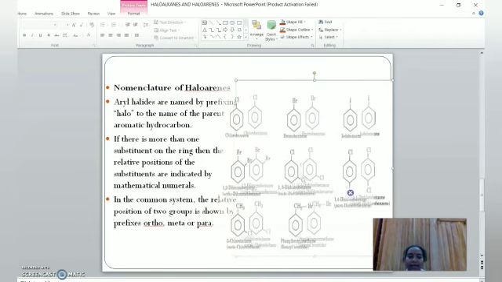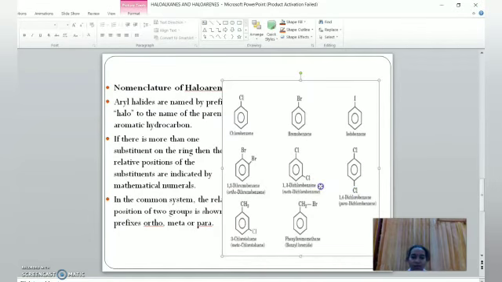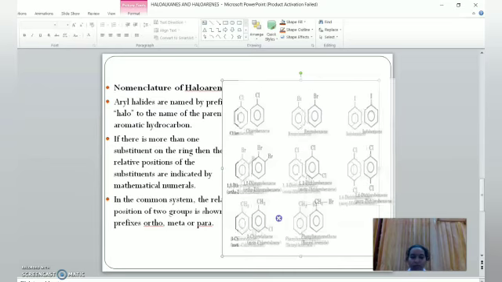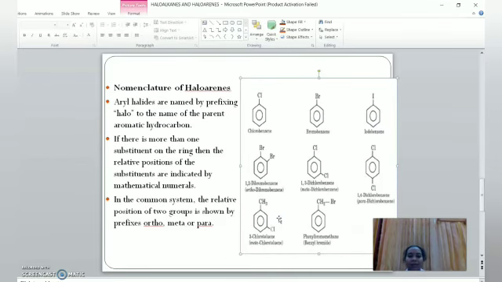Okay. And if we check with the common name, the common name is written by the method of ortho, para, meta. We have to give the position name. I hope all of you know what ortho, para, meta are. This is ortho position, the second position. Consider this first carbon, this is the second position, isn't it?